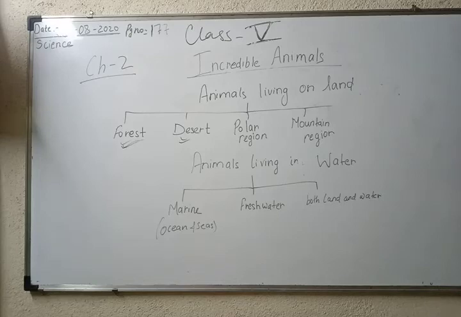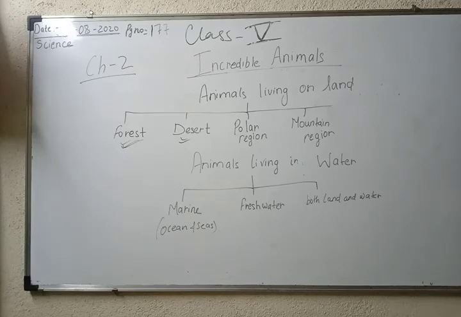Like, that snowy region is known as the polar region, जहाँ पे बहुत ज़्यादा ठंड होती है. North region that is called polar region. And the animals which are found in polar region are Arctic fox, walrus, seal, penguin, polar bear, and a very common example, penguin, is found in polar region.